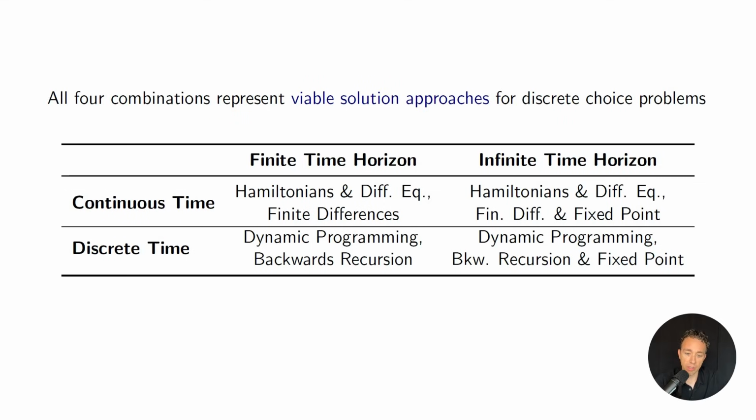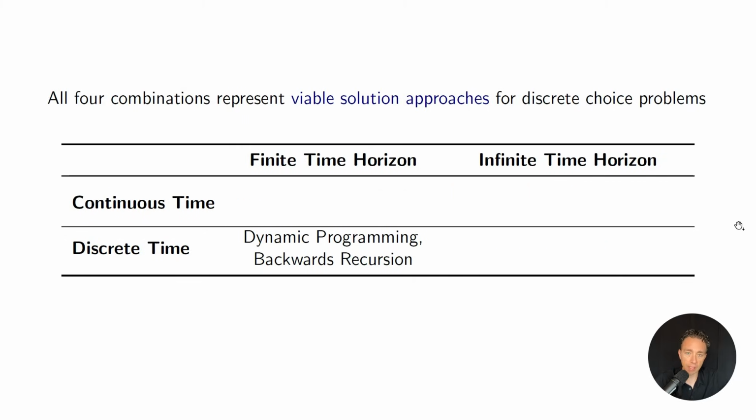And we're going to use, if it's continuous time, Hamiltonians and differential equations, and we can solve that by something called finite differences. But then in either case, if we move to infinite time horizon, then we also need to solve for a fixed point. In this mini-series, we're going to mainly focus on discrete time and finite horizon. We will talk a little bit about discrete time, infinite horizon later, but that is the main idea for what's to come in this mini-series.